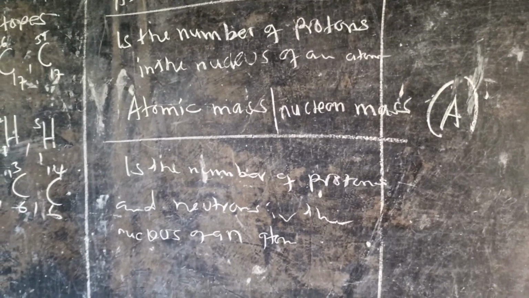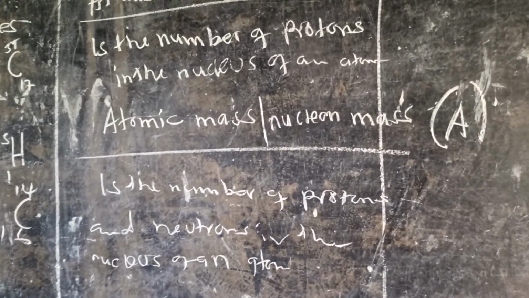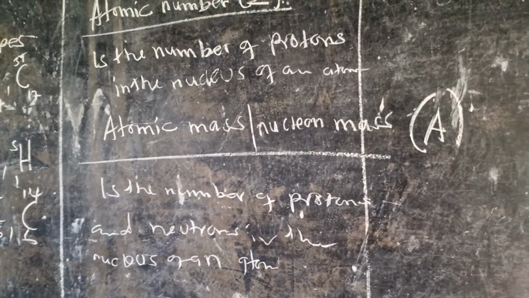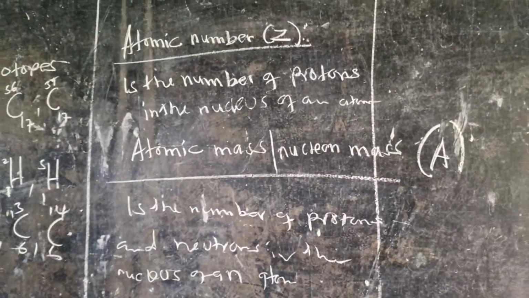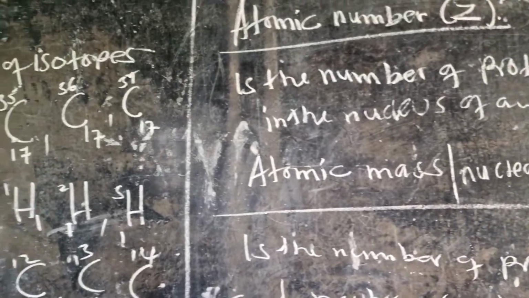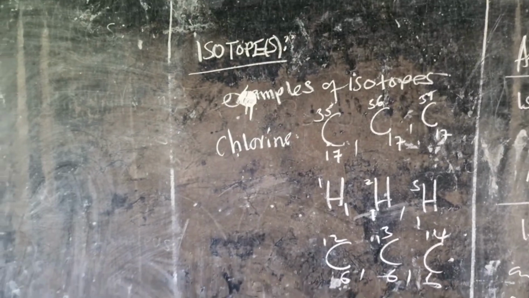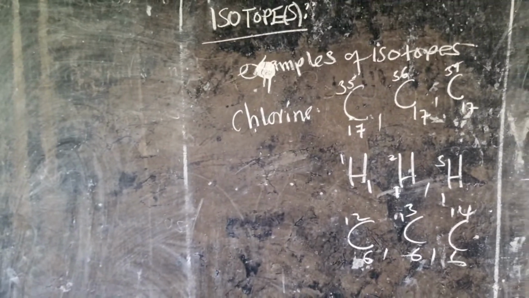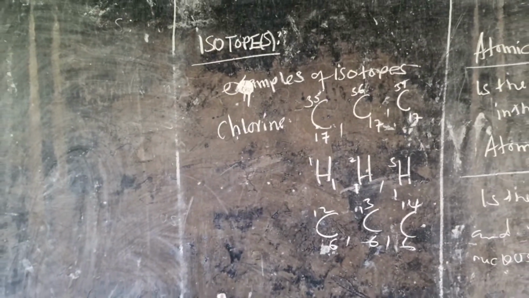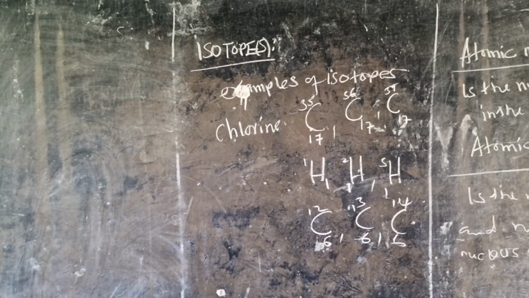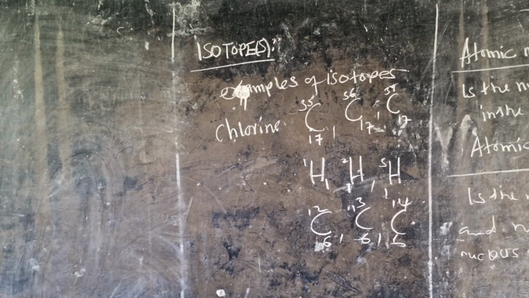Now, we are going to look at how we can illustrate an atom with a mass number and then atomic number.